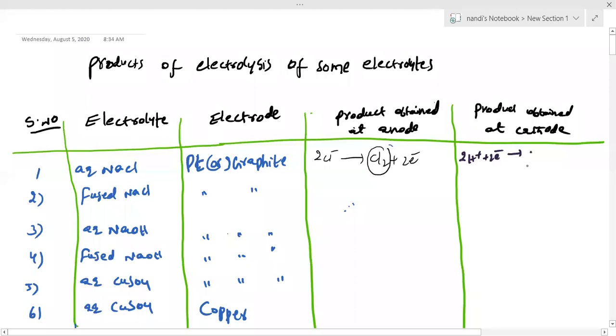Here fused means you can take only Na+ and Cl-. At the anode it is Cl-, same thing: 2Cl- gives Cl2 plus 2 electrons. Here Na+ plus electron gives rise to Na. Electrons should match each other, whatever you are doing. So for aqueous, again you can follow the preferential discharge potential theory, because Pt and graphite are inert electrodes.